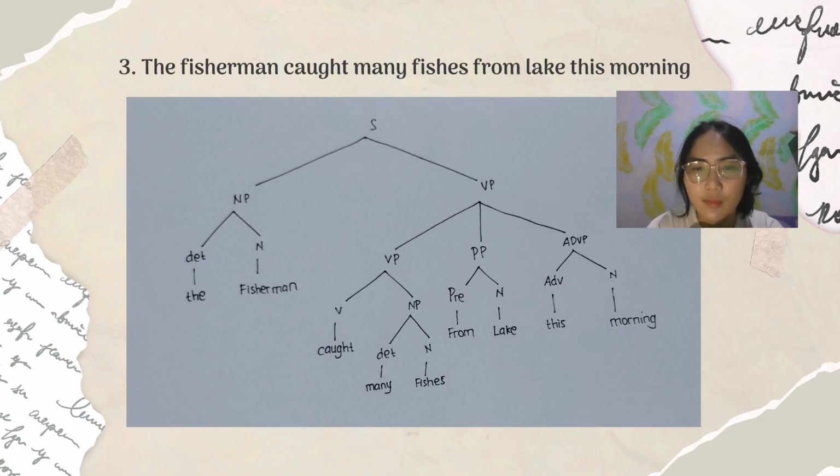From is a preposition, lake is a noun. And this morning is ADVP because it explains the time description. This is an adverb, morning is a noun.